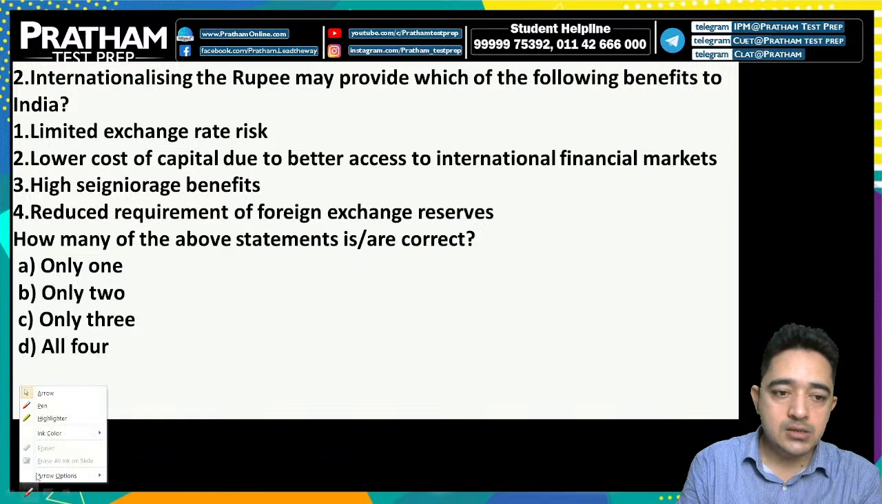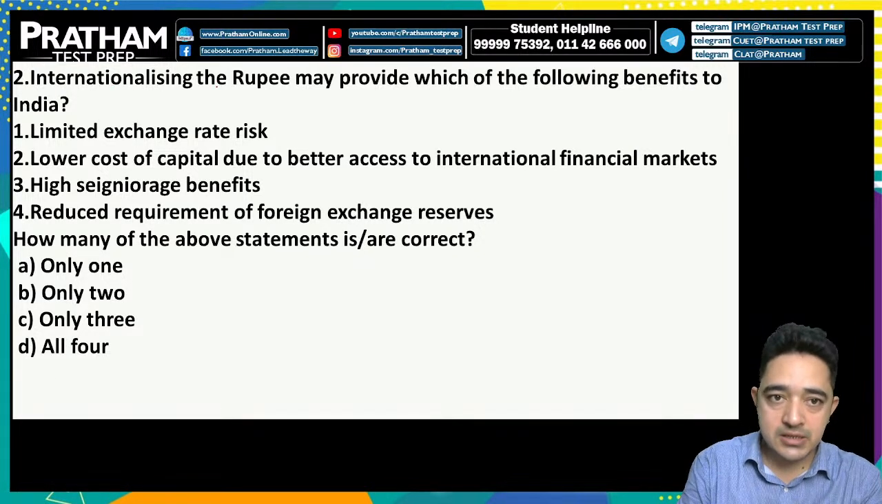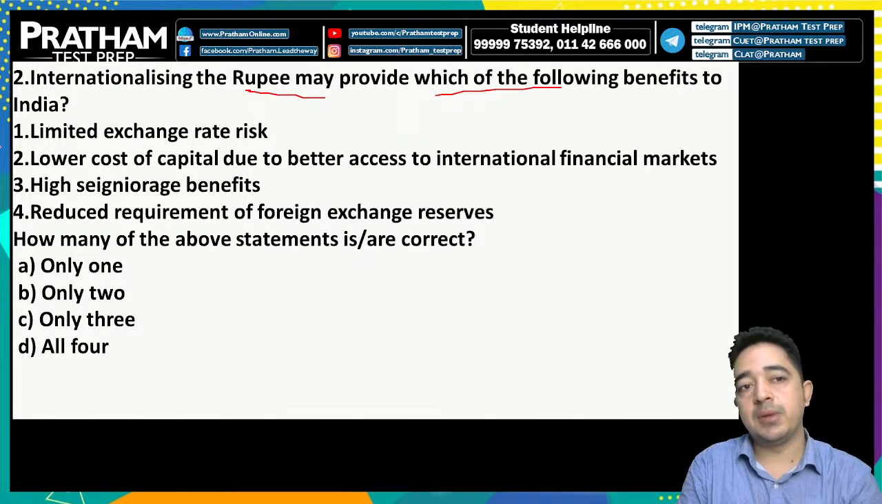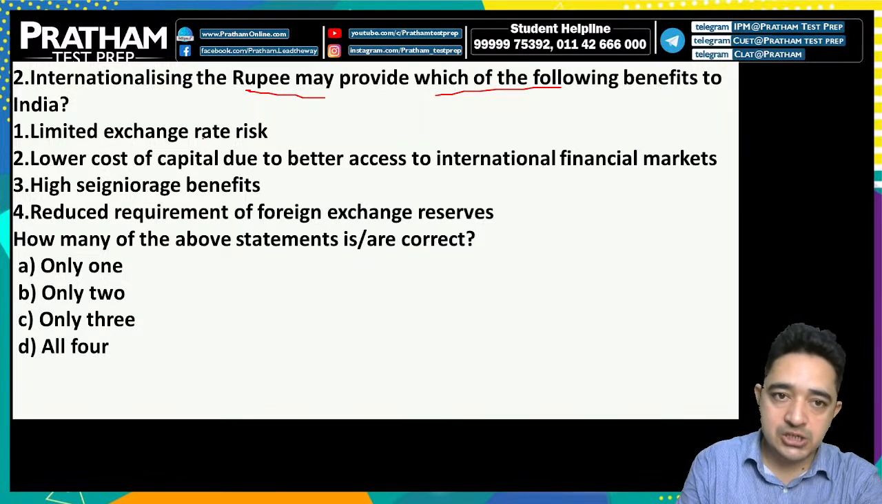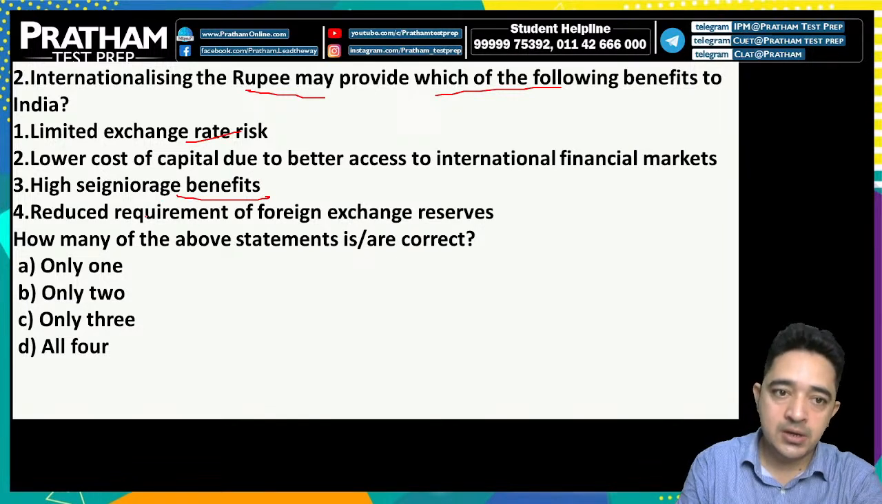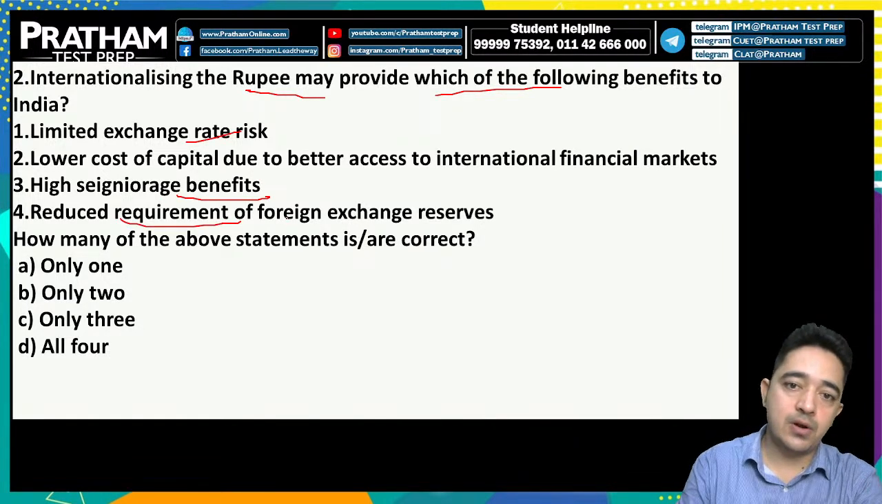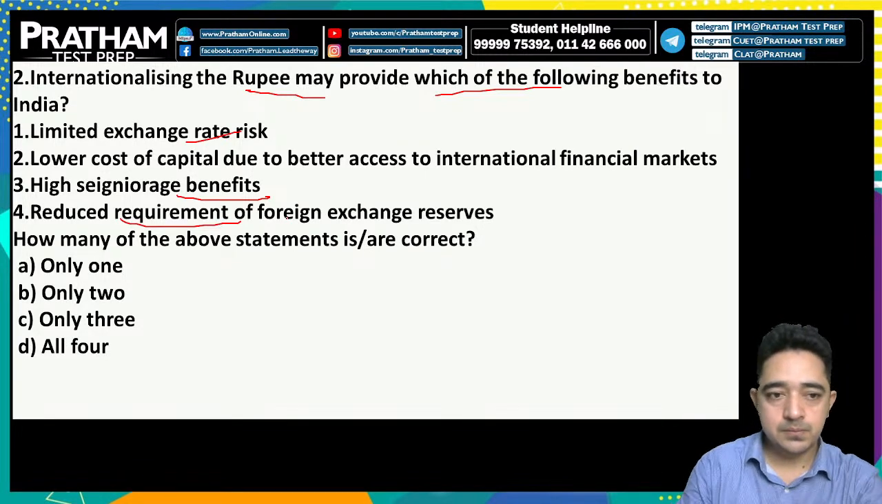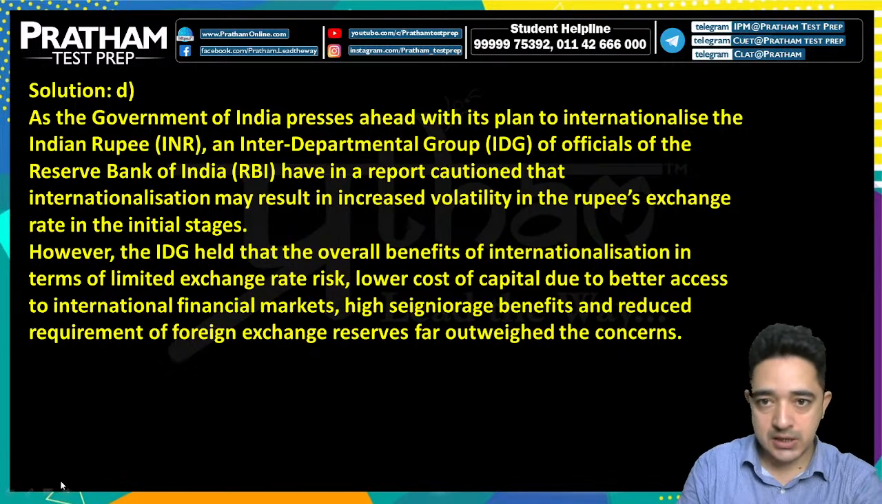Next one है asking about internationalizing the rupee may provide which of the following benefits to India: limited exchange rate risk, lower cost of capital due to better access to international financial markets, high seigniorage benefit, reduced requirement of foreign exchange reserve. So obvious इसके आंसर्स होंगे आपके, तो सारे ऑप्शंस इज करेक्ट वन.